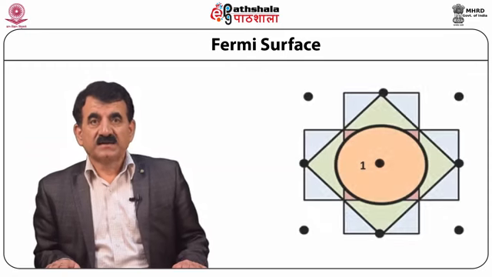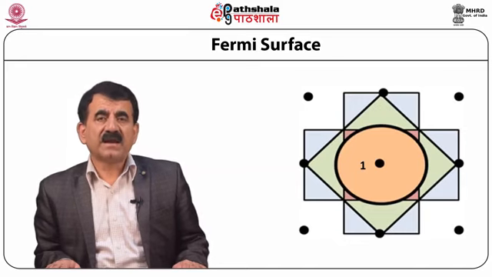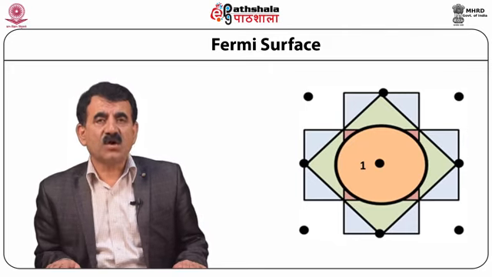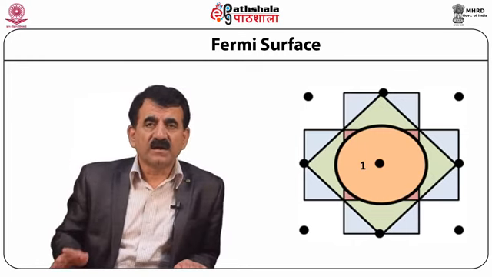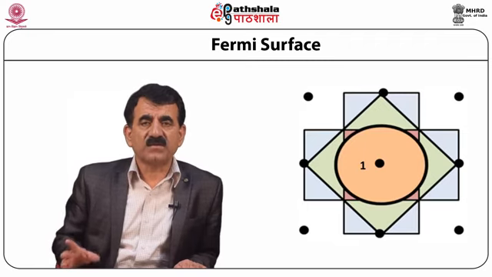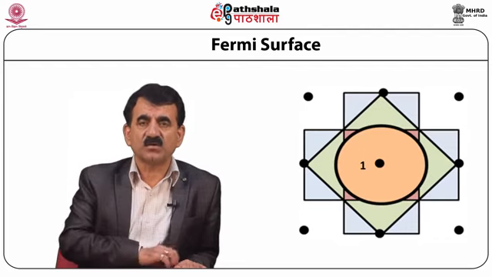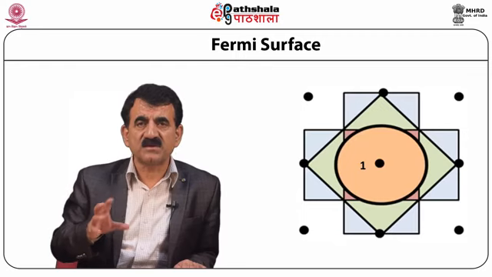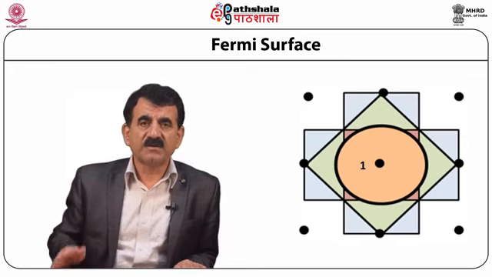Fermi surface is a constant energy surface which separates the unfilled orbits from the filled ones at absolute zero in k space. Electrical current is due to changes in the occupancy of states near the Fermi surface. So it is shown in the figure how this Fermi surface looks within the first Brillouin zone, second Brillouin zone, and so on. When we talk about the first Brillouin zone, it is spherical. When we go beyond the first Brillouin zone, its shape changes.